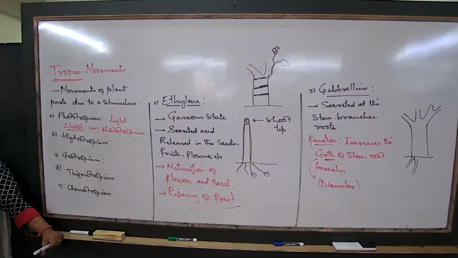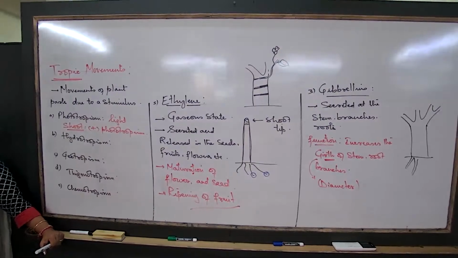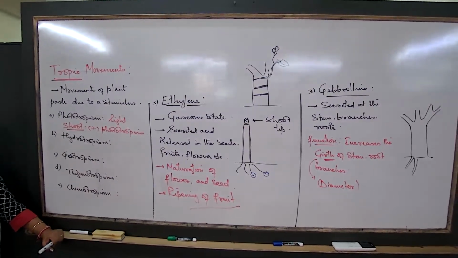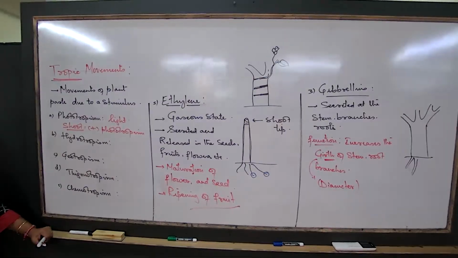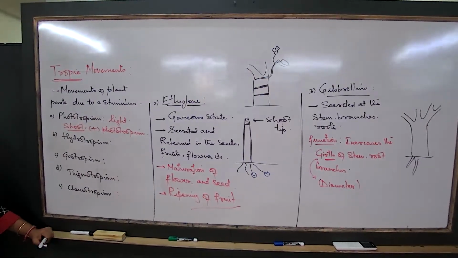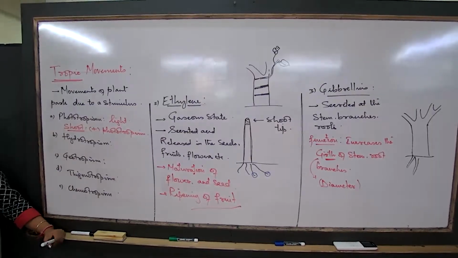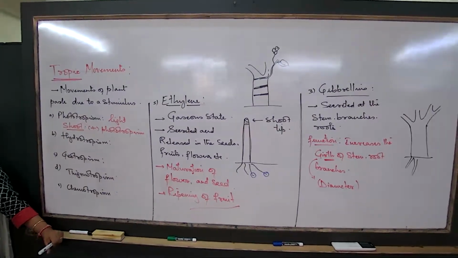Now, see the process. How does oxygen bring about bending of the shoot? Now, there are two things we are talking about. One is oxygen and the other is light. Two things helping in the bending of the shoot. So we are saying phototropism meaning bending of the shoot towards the source of light. But how exactly it happens?